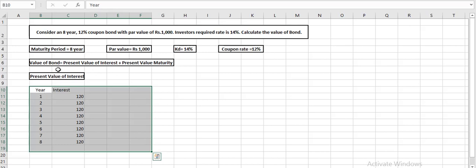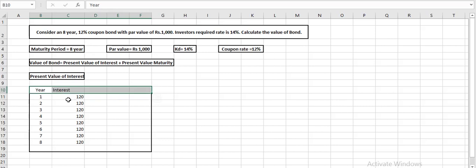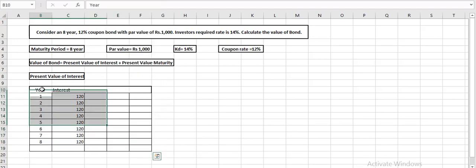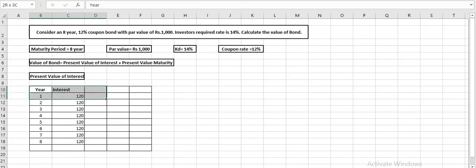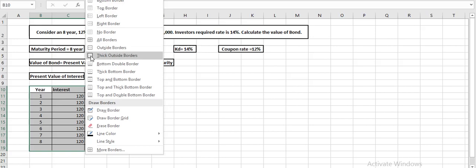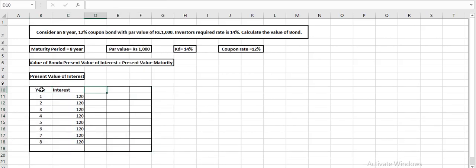Now the next part, our job is to find the present value of interest, not the value, but the present value of this interest. So we multiply with the present value factor, and the present value factor should always be the expected rate of the investor. Whatever expectation we have from the company, that can be the present value factor.